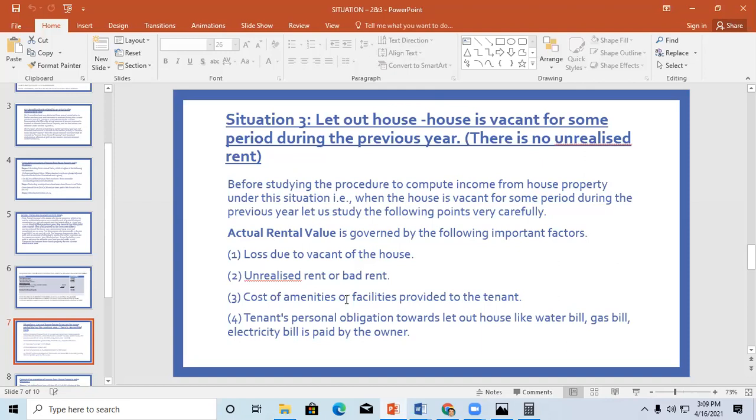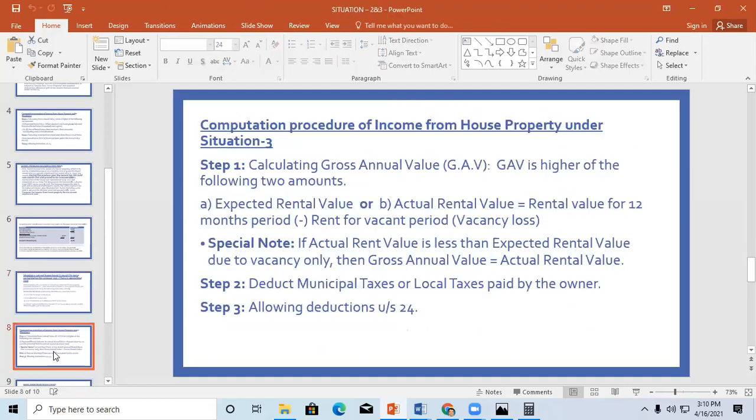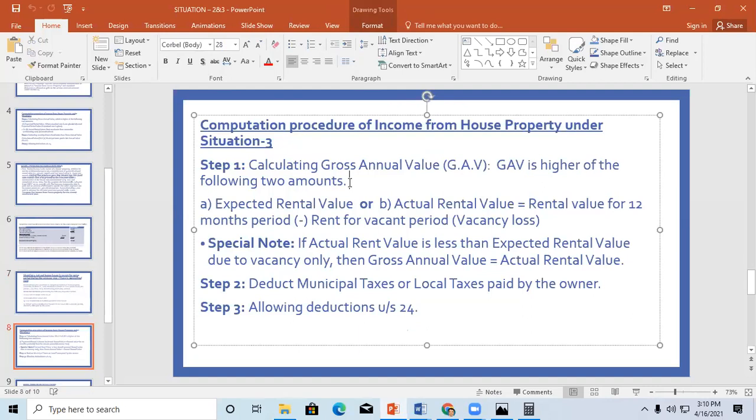If you are going to collect some amount for that, that amount can be taken here. Or any tenant's personal obligation, like water or gas bill, paid by the owner. If the owner is paying for that, then you can deduct it in the let out house while calculating the ARV. Okay. So here again, I'm starting directly from GAV, calculating GAV.